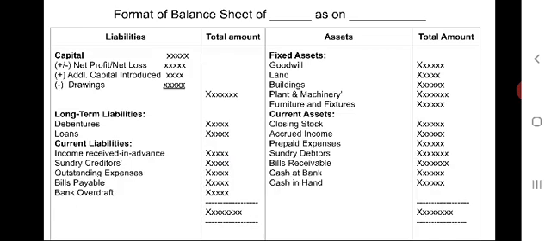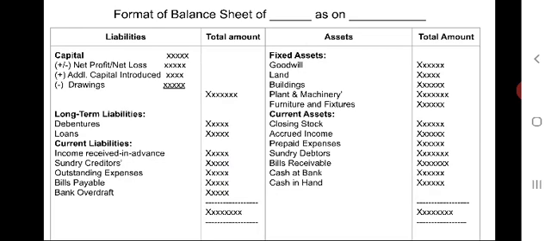Though it is not an account, it can be prepared in this manner also. That means left hand side liability side, right hand side asset side.